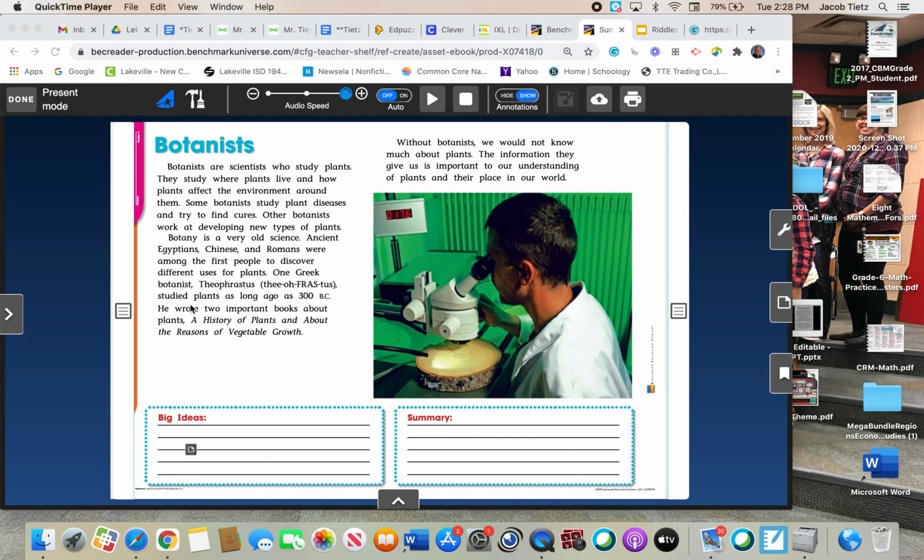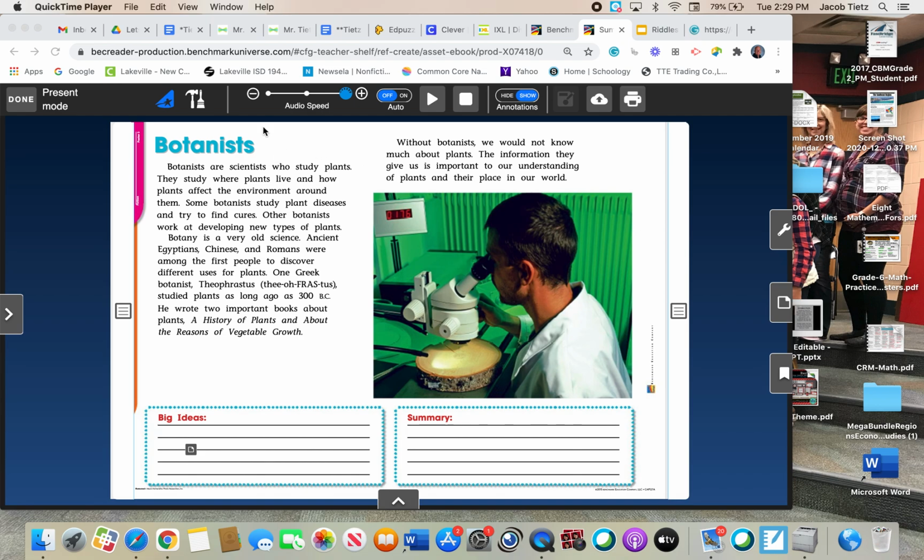One Greek botanist, Theophrastus, studied plants as long ago as 300 BC. He wrote 2 important books about plants, A History of Plants and About the Reasons of Vegetable Growth. Without botanists, we would not know much about plants. The information they give us is important to our understanding of plants and their place in our world. Here they show a picture of a botanist.